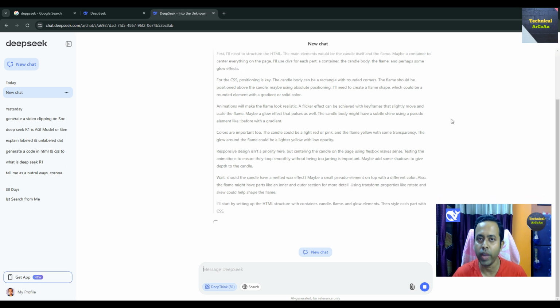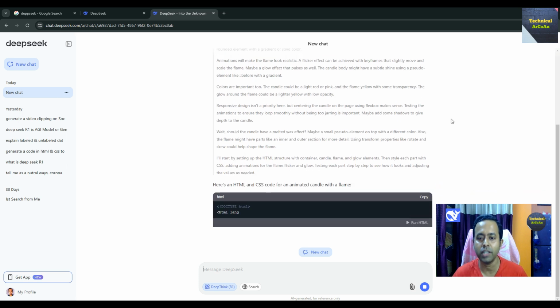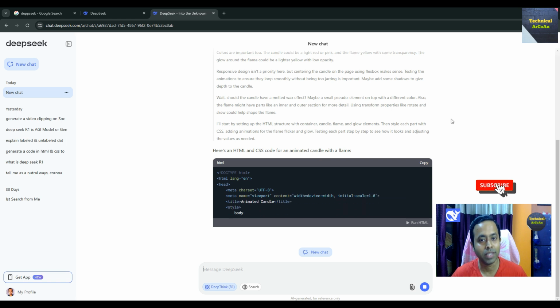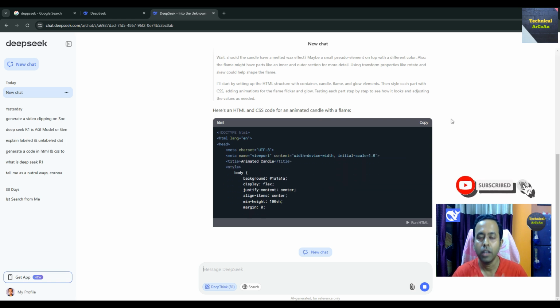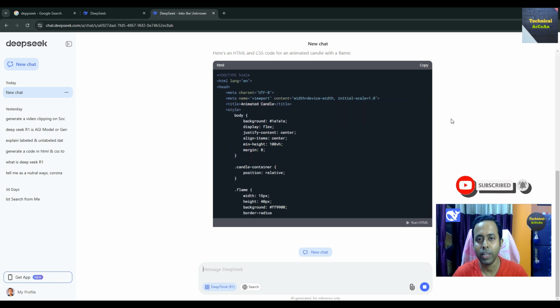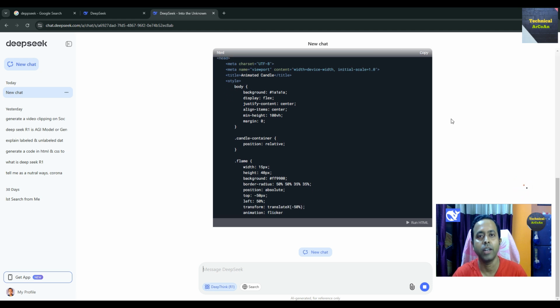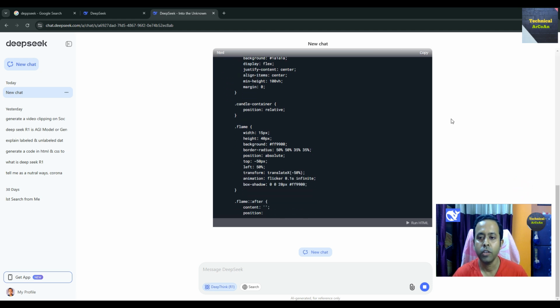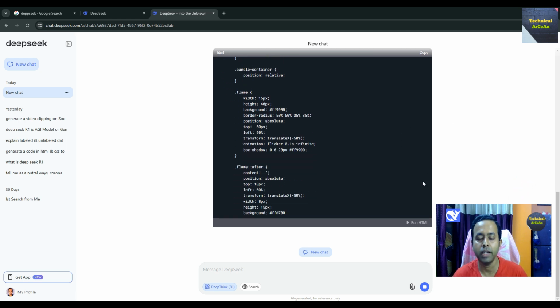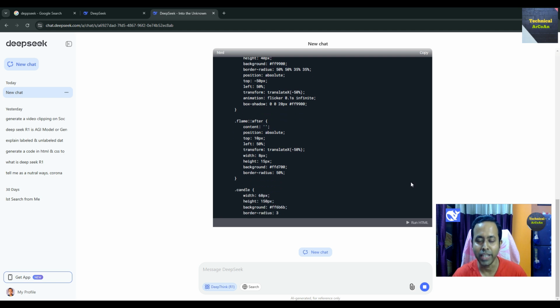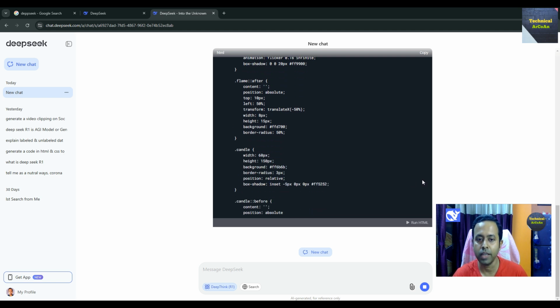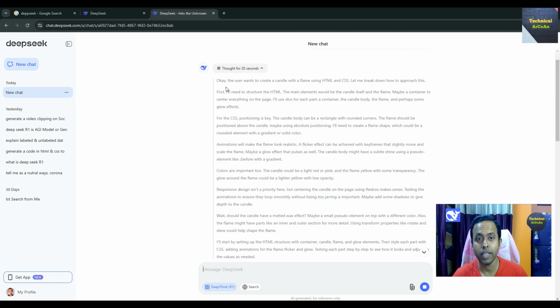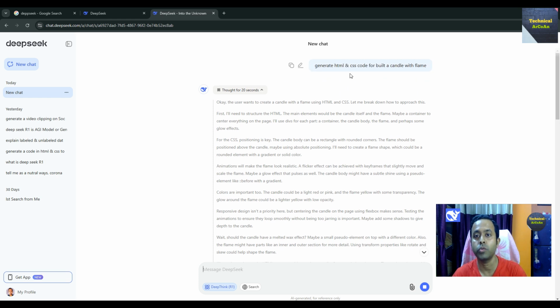It's just thinking away, and after thinking it will generate the HTML with CSS code, whatever we give as a request for an animated candle with a frame, right? After it completes the code, you can see it says, okay, the user wants to create a candle, this is very beautiful, and they write some article into that, whatever the search we gave.